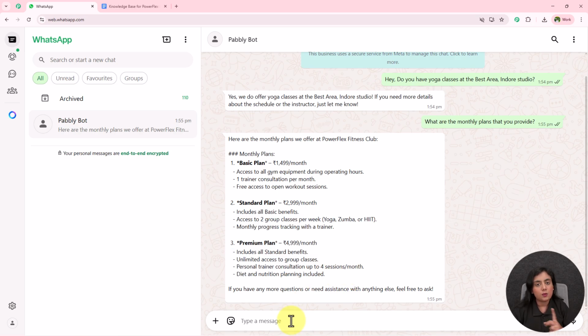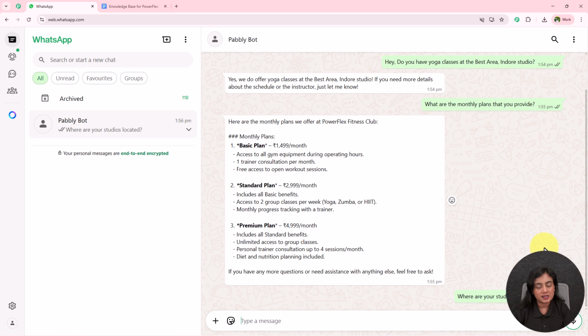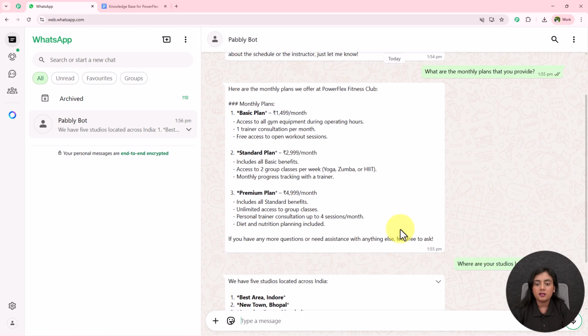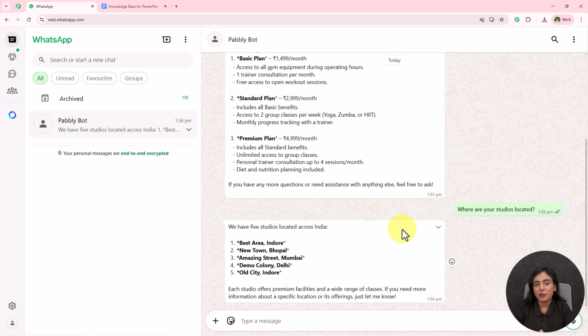Okay, let me ask one another question over here. The question is going to be, where are your studios located? Okay, I'm going to send this question again, and over here I'll wait. And you can see right over here, there are 5 studios located across India: Best Area Indore, New Town Bhopal, Amazing Street Mumbai, Demo Colony Delhi, and Old City Indore. Each studio offers premium facilities and a wide range of classes. You can see right over here, this bot is automatically replying to all my inquiries. So this is how this amazing AI assistant for my gym members' inquiries is going to work.